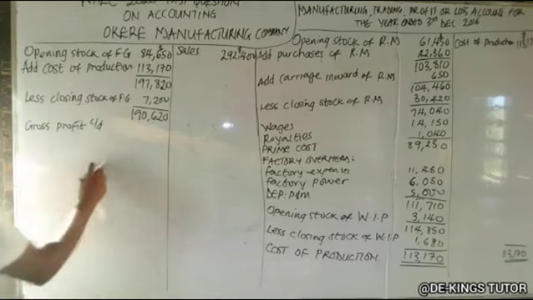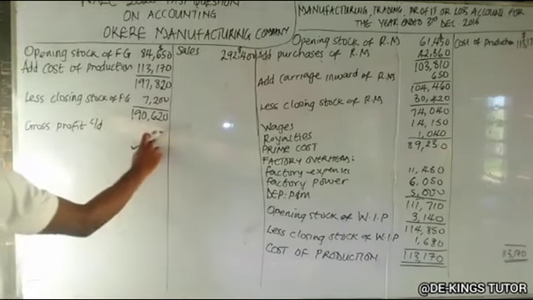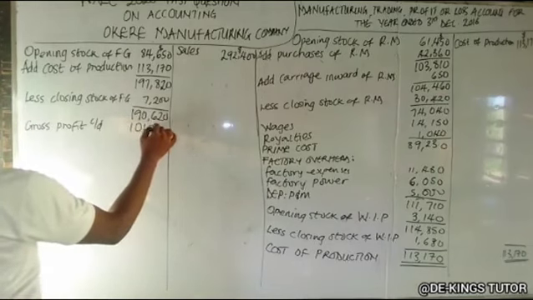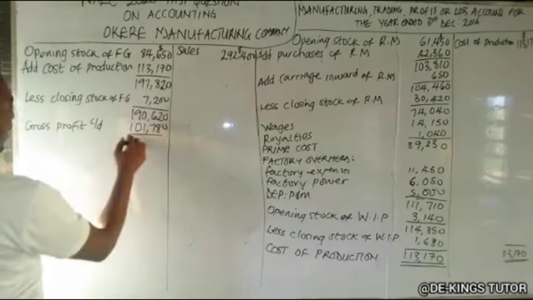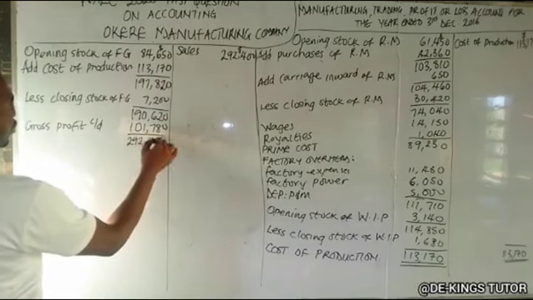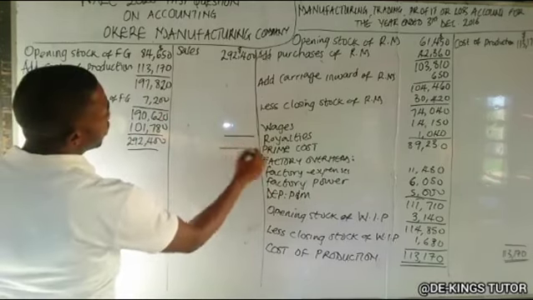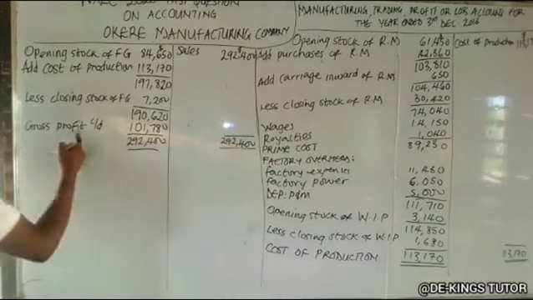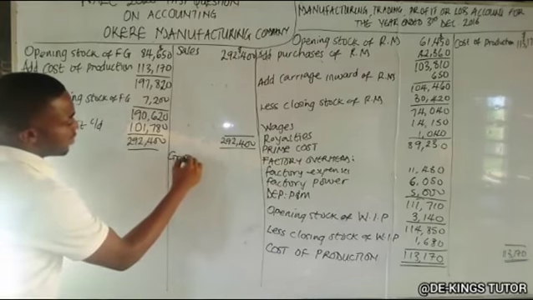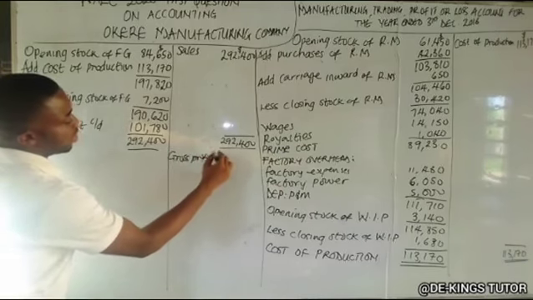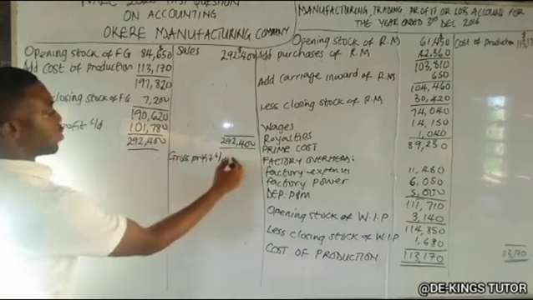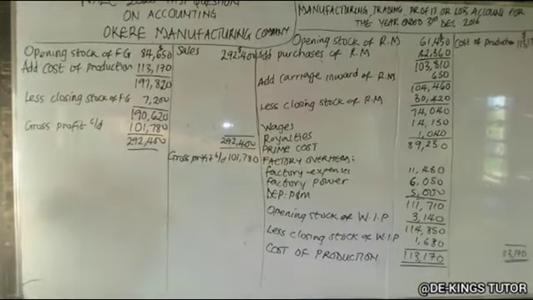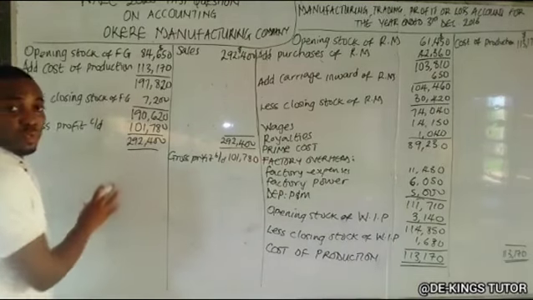Okay, so the sales minus the cost of goods sold will give us our gross profit. Gross profit carried down. So this minus this will give us gross profit, which is given as 101,780. So that if you add this, you have 292,400. So this will also give you 292,400. So the gross profit is brought down here. So our gross profit brought down as 101,780. Okay, so all our expenses will be in this part.